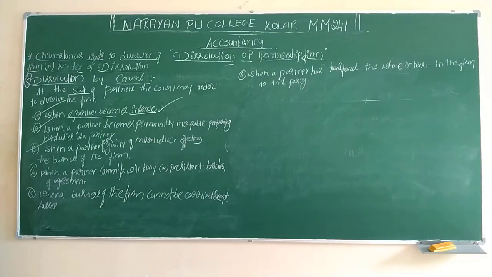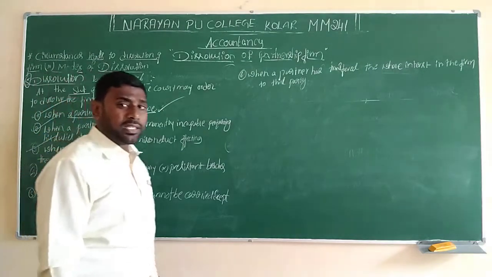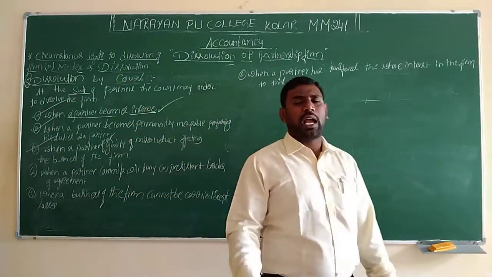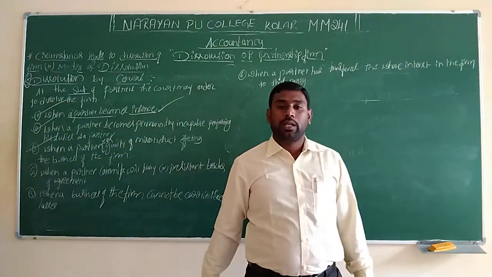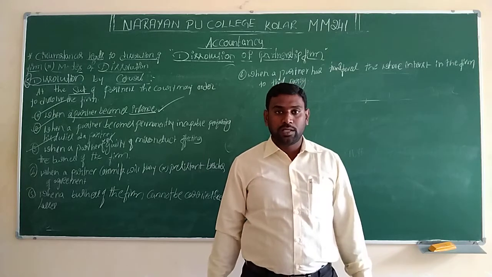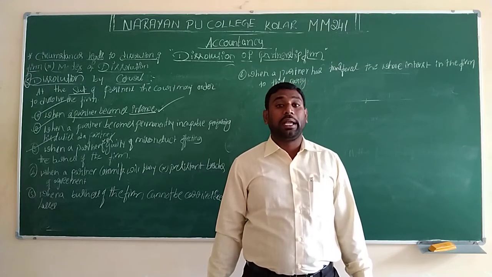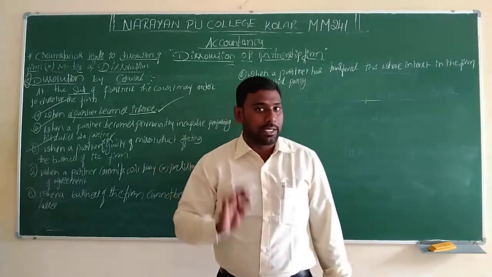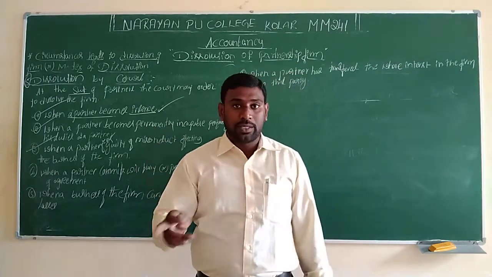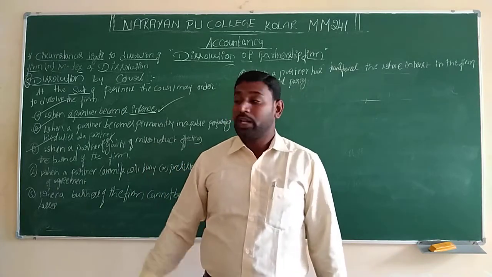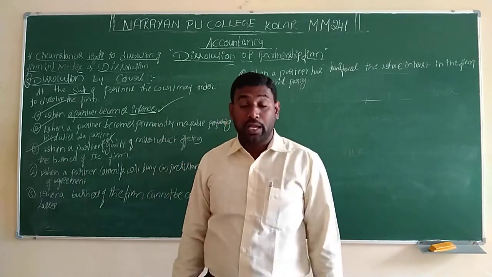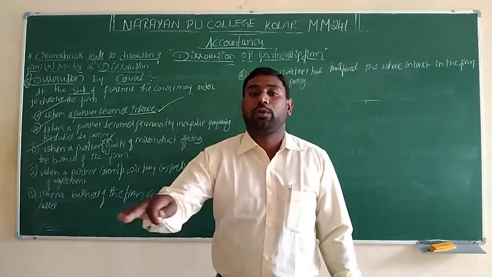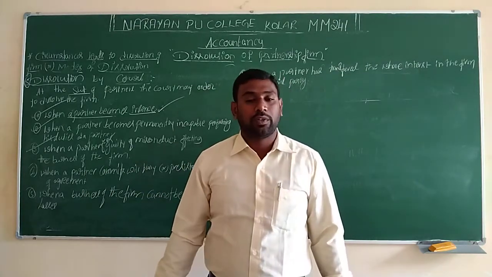And also, when a partner commits willful or persistent breaches of agreement. So sometimes the partner says that. Every person has their own rules, their own ethics. As human beings, we do not take anyone else's life. Is it right? We do not commit murders. Murder is an offense, we know that. Theft is an offense, we know that. Knowing everything, we are still doing the same thing.